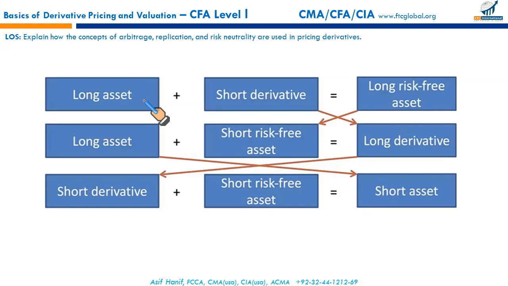So basically it means that there is only one derivative price that meets this condition. Any mispricing of the derivative will lead to arbitrage transactions, and that drive the derivative price back to where it should be. That's the law of one price.